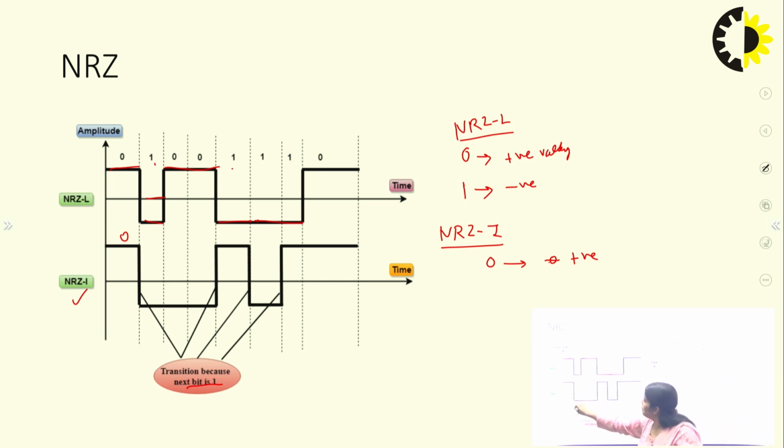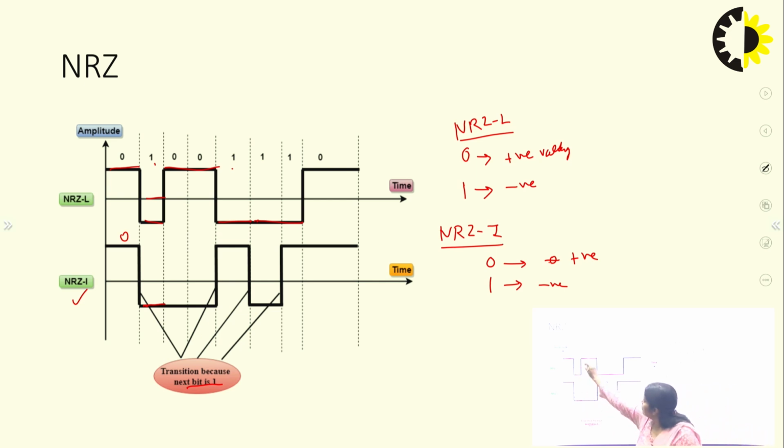This 1 is valued as negative, because in the NRZ-L, 1 is negative. Again, 1 is negative. But for the next value, whenever the next bit is 1, then the transition takes place, otherwise not.